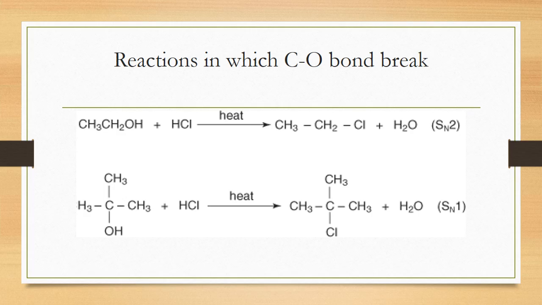How do I explain this breaking of the bond? Look at this CH3CH2OH, called ethyl alcohol. In the presence of HCl and heat, it is converted into ethyl chloride. Look at this: the whole OH is replaced with Cl.